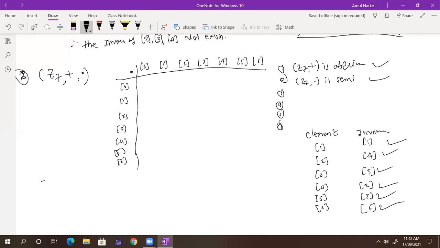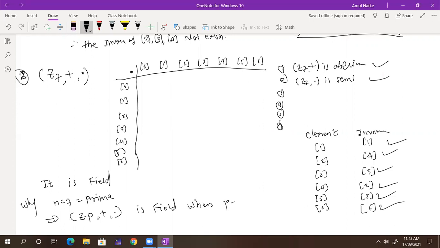The inverse of 0 does not exist. But what is the definition of a field? Other than the zero element, every non-zero element should have an inverse. So other than 0, you should have an inverse for each and every element. So it is a field. And why is it a field? Because n is equal to 7, which is prime. So this implies Zp with plus and dot is a field when p is prime.